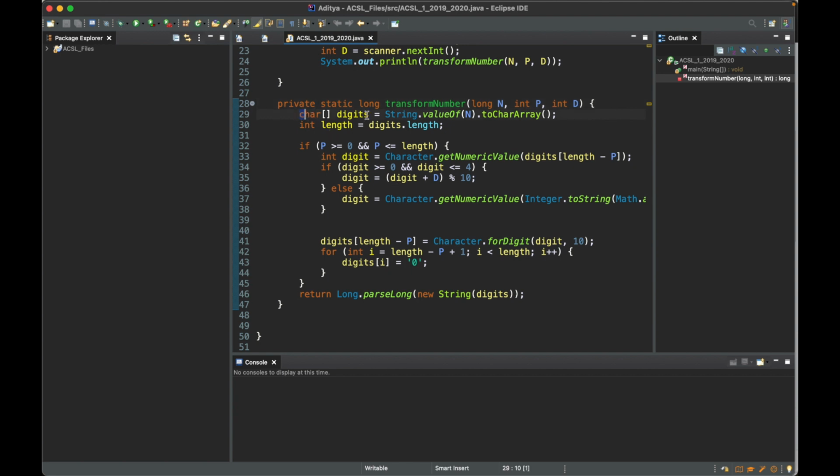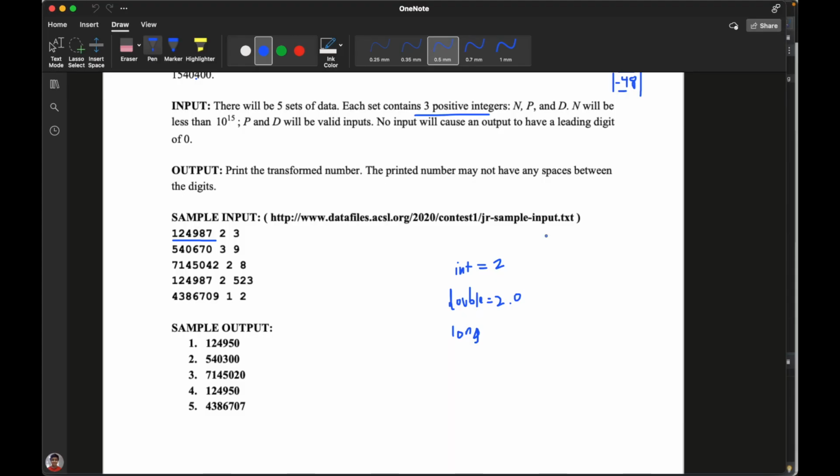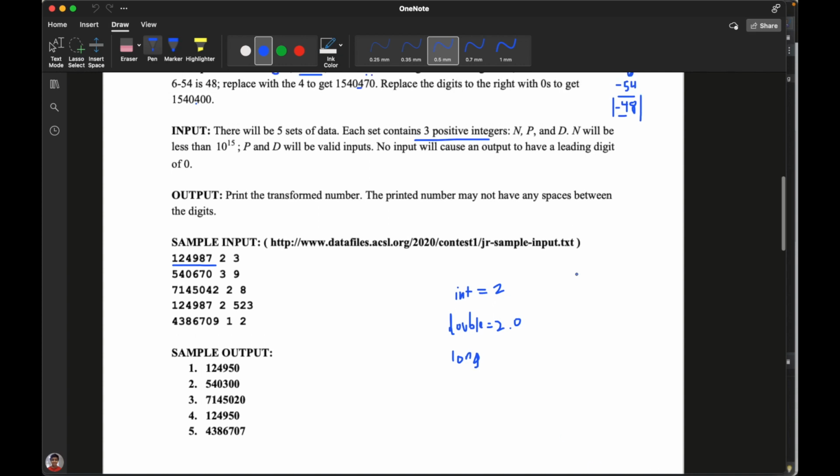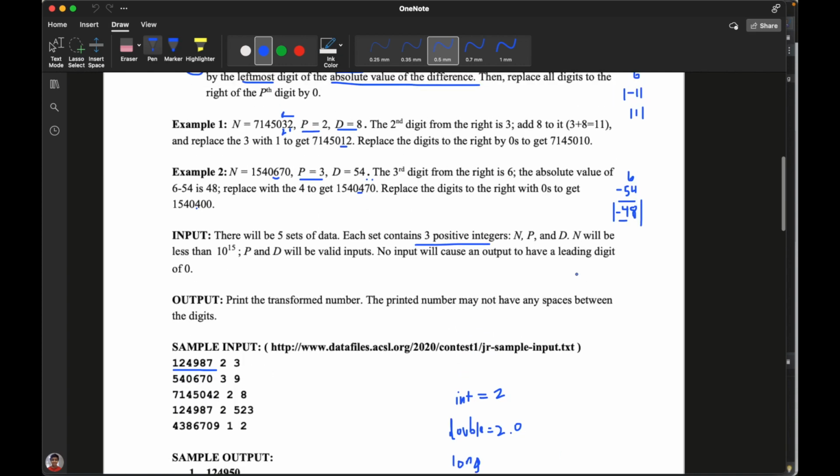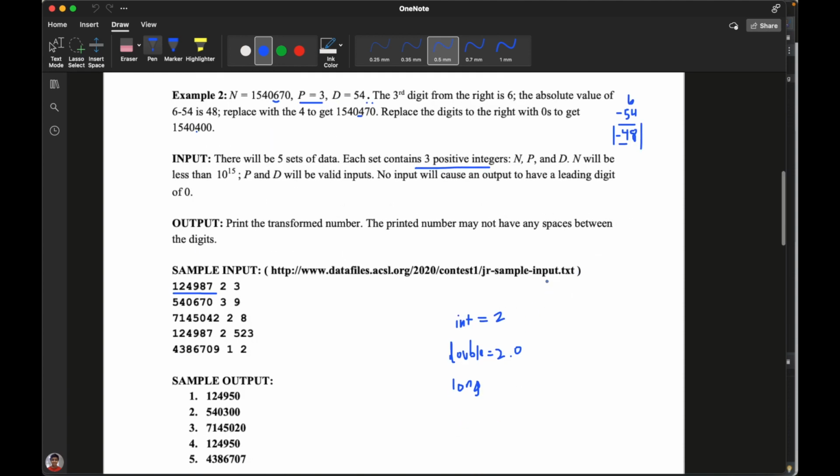So the first step you want to do is take all the digits and convert that into a character array. Now, if you go back to the study guide and Raga's video, a character is basically just a single digit or a single value. Unlike strings, which are like a collection of words, like hi. A character is just a single value, like h.